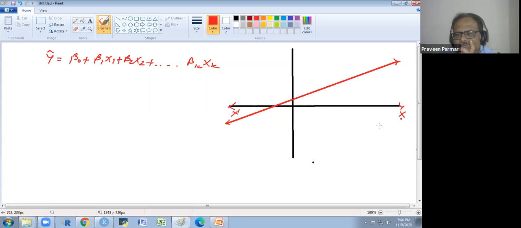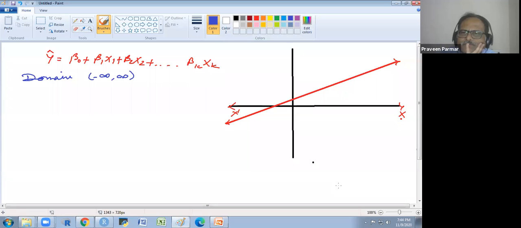Infinite. Because the x-axis is infinite, the line is also infinite. So the domain of this is minus infinity to infinity. We could put any x value.